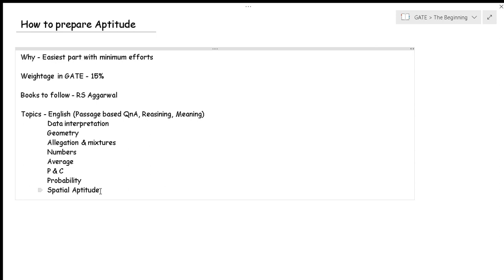So this feels like a nightmare, but this might happen. So please, after you have attempted the test, go through the questions which you were not able to attempt. It may happen that you had the concepts required to solve the question, but you didn't have the time. So after solving the test series, just go and try to solve all those questions at your own pace, with your own time. It's fine even if it's taking 15 minutes, 20 minutes. Don't bother about the time that much as of now.